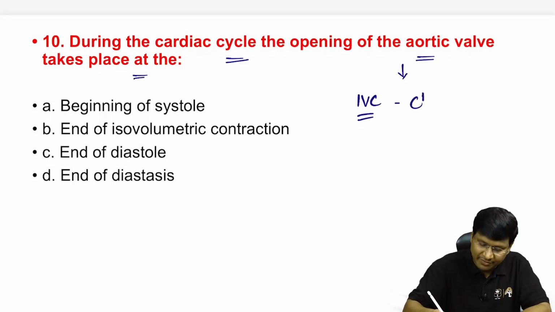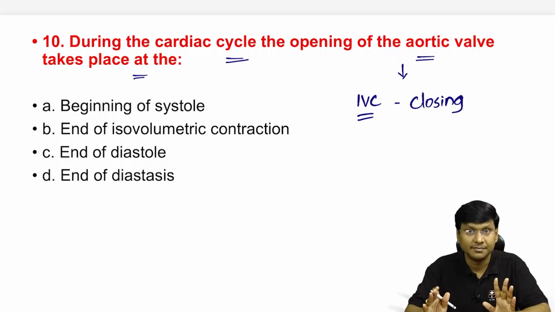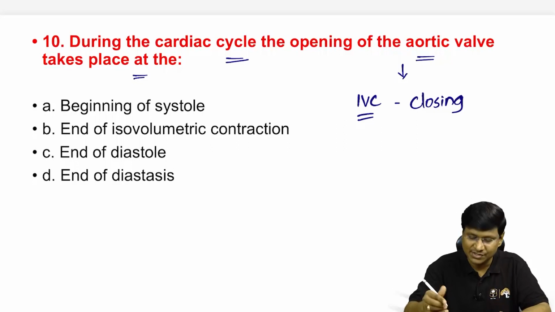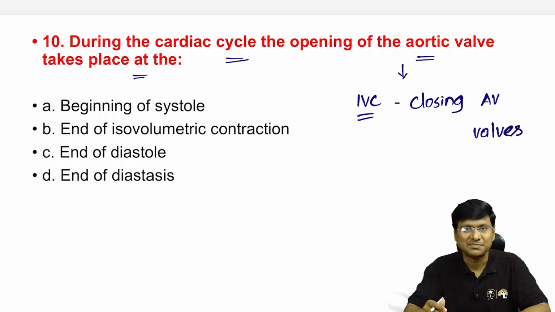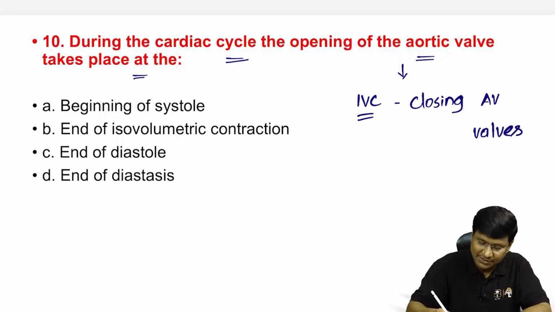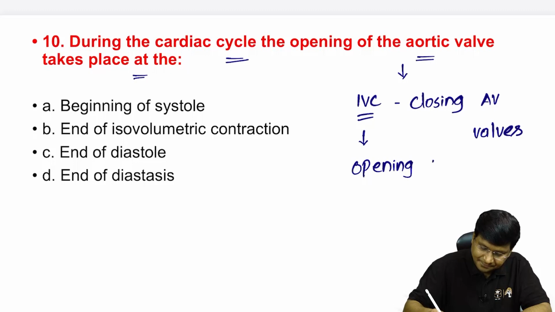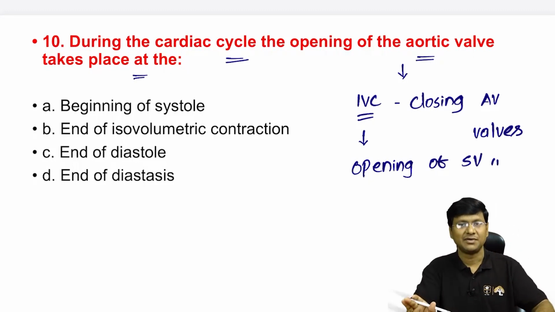One is there will be closing of the semilunar valves. I'm sorry, please correct it. There will be two events that will be taking place. One is the closing of the AV valves, that is mitral as well as tricuspid valve. And during the isovolumetric contraction phase, there will also be opening of the semilunar valves.